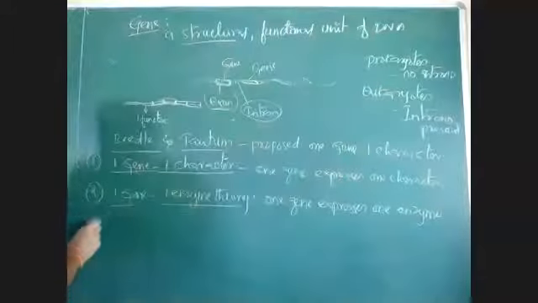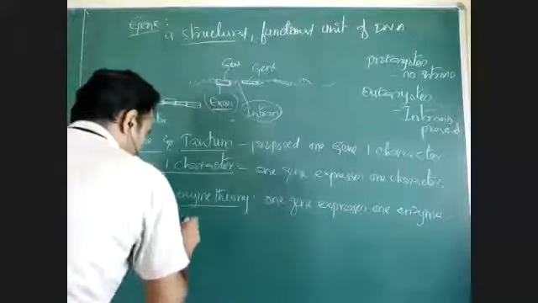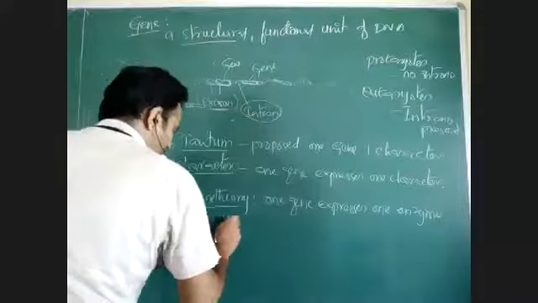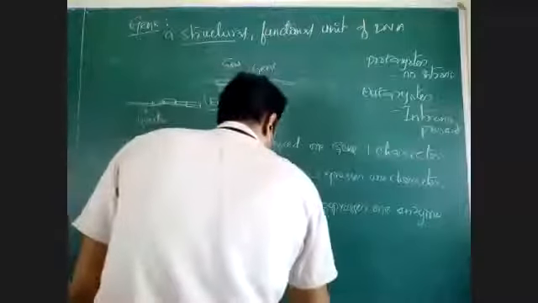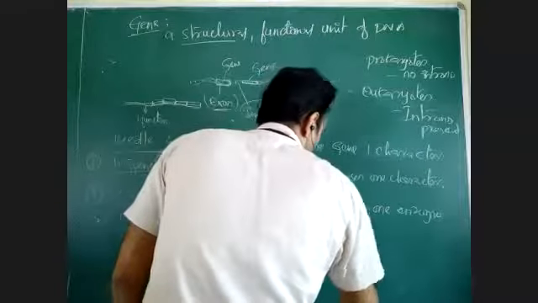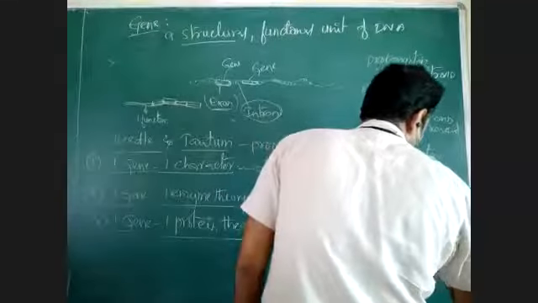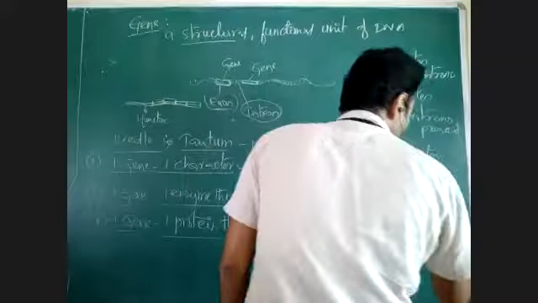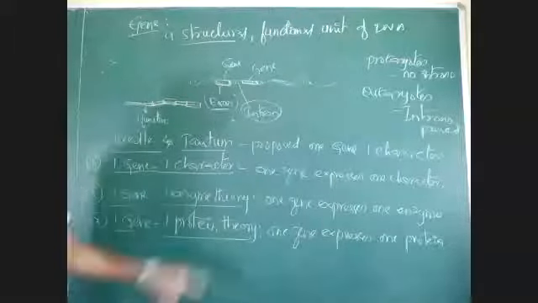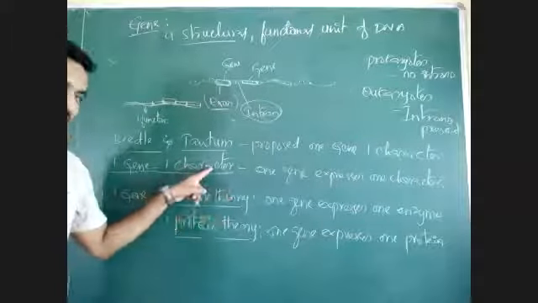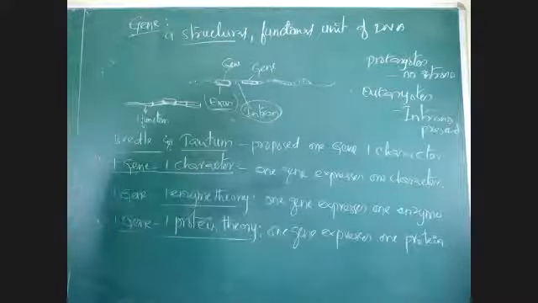Finally, a third theory was proposed, which is one gene, one protein theory. One gene expresses one protein. This protein may show any character, like a physiological character, a physical appearance, or an enzyme, or whatever it is. Okay?